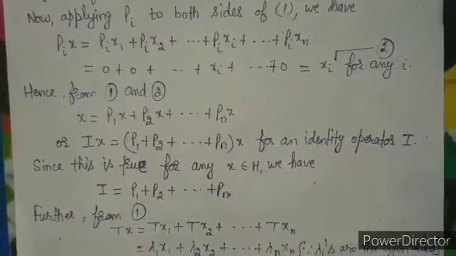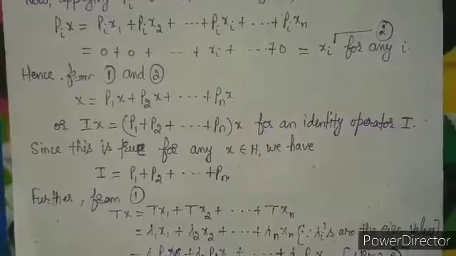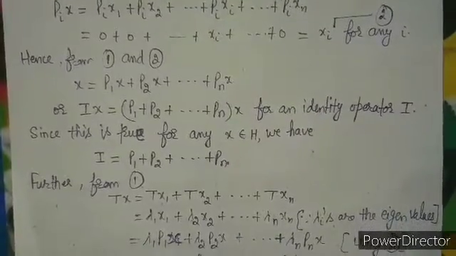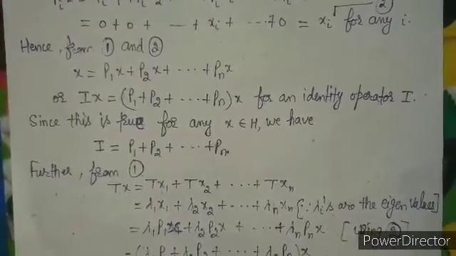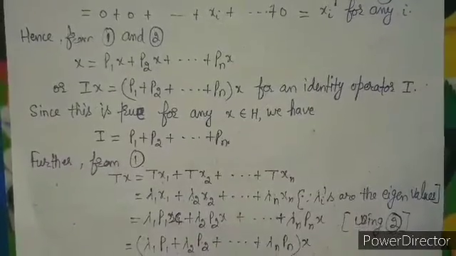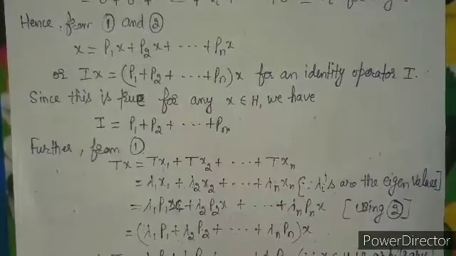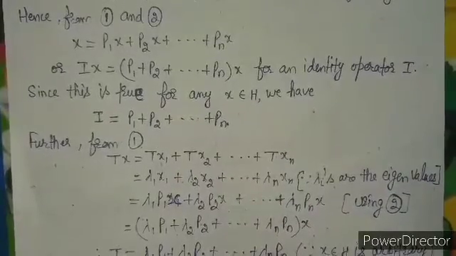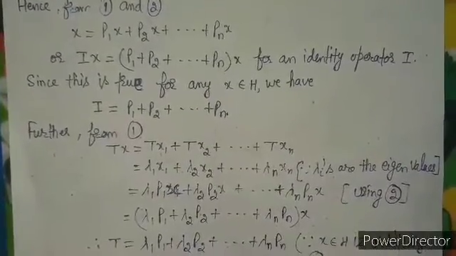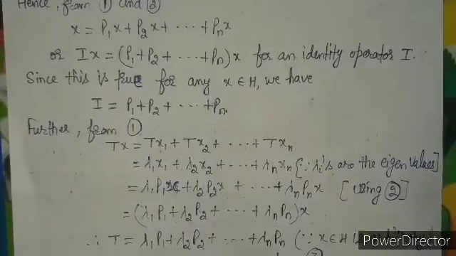Again we apply T on both sides of 1 and we get Tx equal to Tx1 plus Tx2 plus up to Txn, and here we apply the definition of eigenvalues. According to that we get Tx1 equal to lambda 1 x1, Tx2 equal to lambda 2 x2, and Txn equal to lambda n xn.